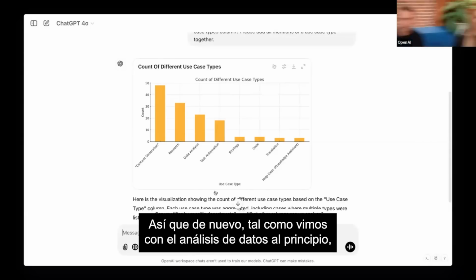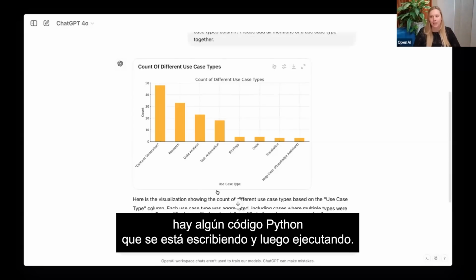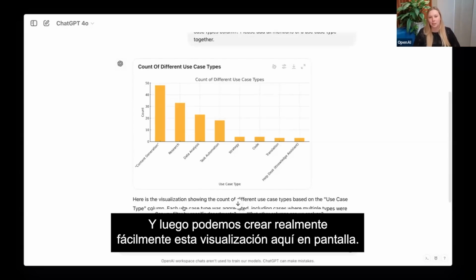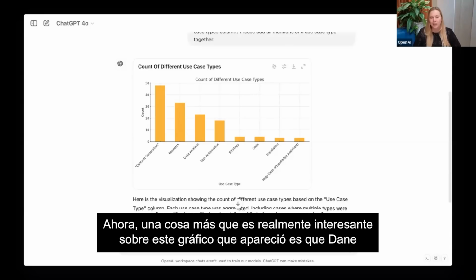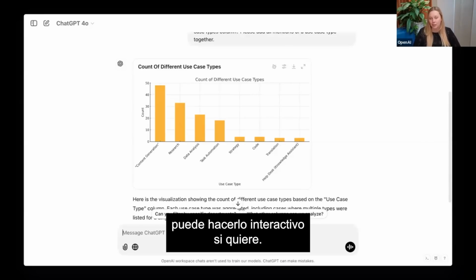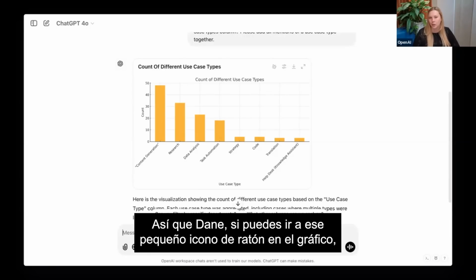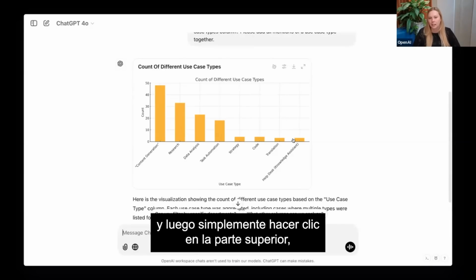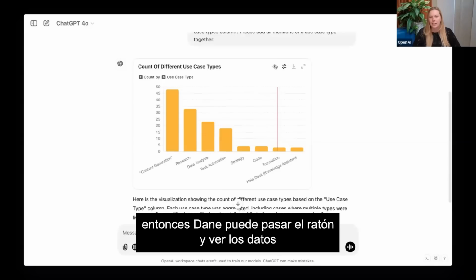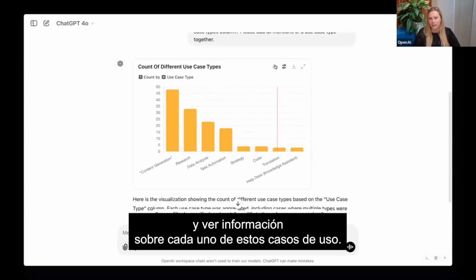Yeah, absolutely. Just like we saw with data analysis at the beginning, there's some Python code that's being written and then run. And then we're able to really easily create this visualization here on screen. Now, one other thing that's really neat about this chart that popped up is Dane can actually make it interactive if he wants to. So Dane, if you go up to that little mouse icon on the graph there and click that at the top, then Dane can hover over and see the data and some information about each of these use cases.